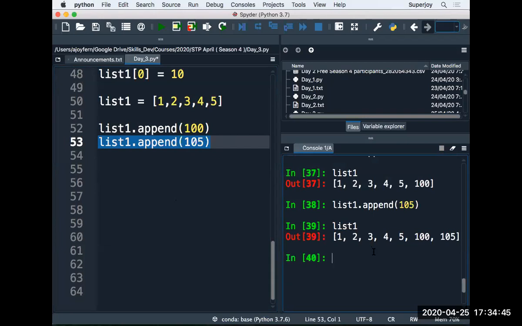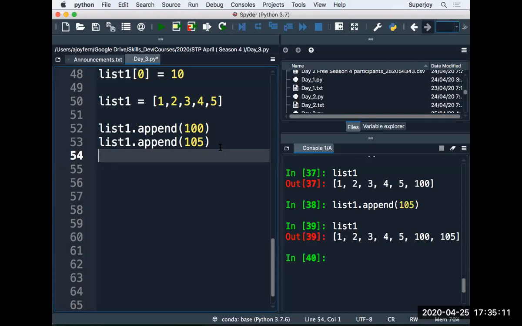Append is adding an item to the list, right? Append always adds the item at the last. But can I add an item anywhere in the list?